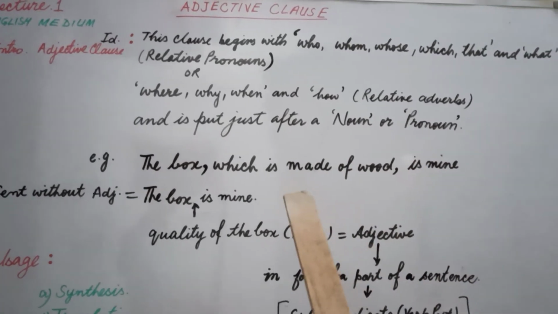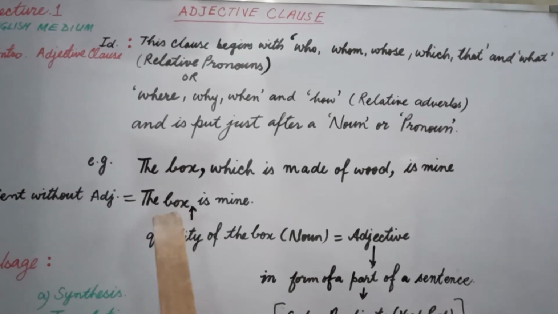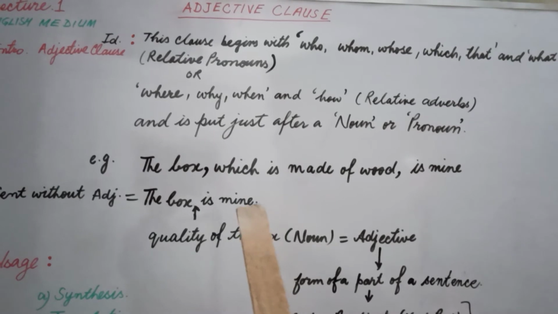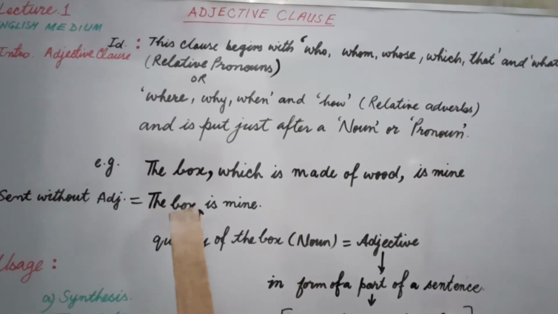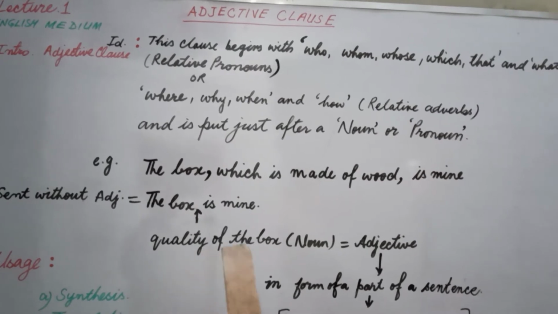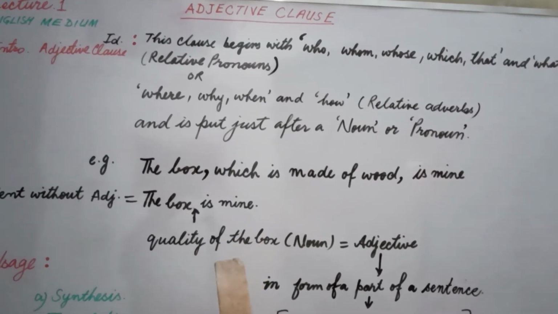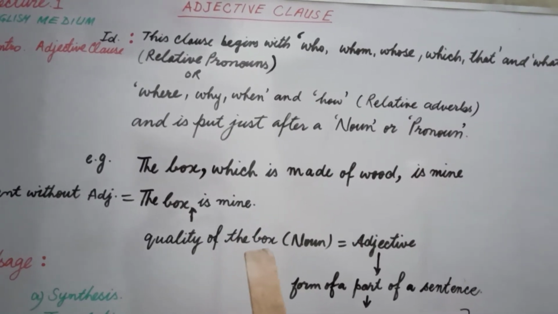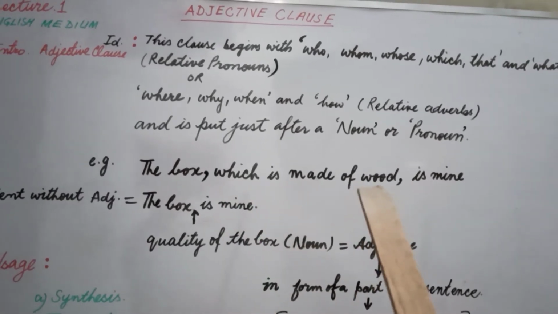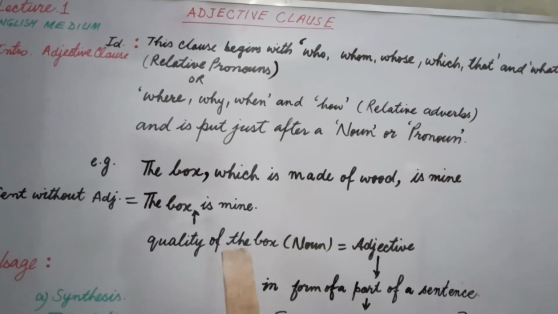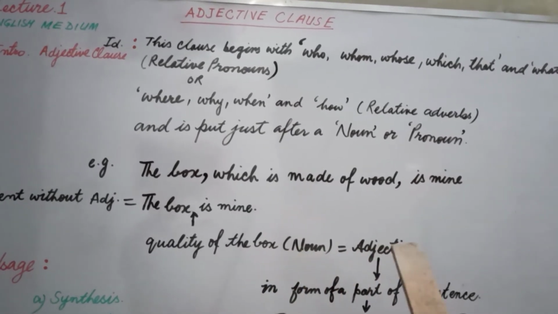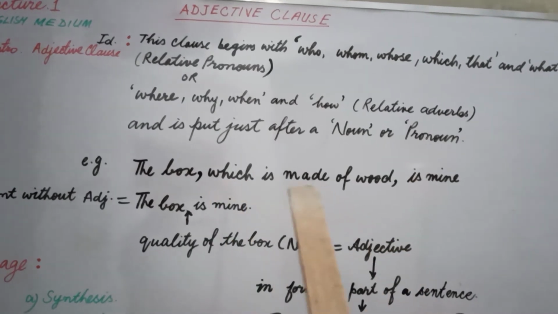Now see what is this. Actually, our main sentence is the box is mine. After box, we need a quality, and quality is placed before or after a noun. That's why box is a noun, and which is made of wood is a quality. After box, we will place an adjective, and this is the adjective.